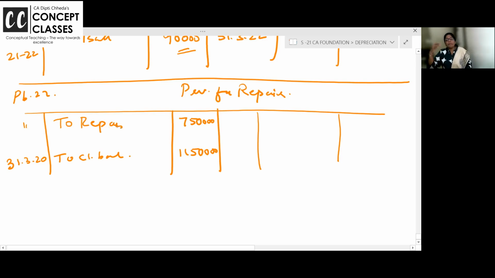Repair account credits and provision debit is 750. And balance in the provision account on 31st March 20, they have given. And company makes annual provision, so maybe on the last day only, they must have made annual provision 4 lakh. P&L account debit to provision 4 lakh.